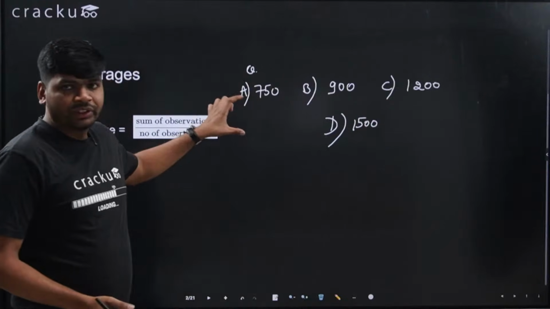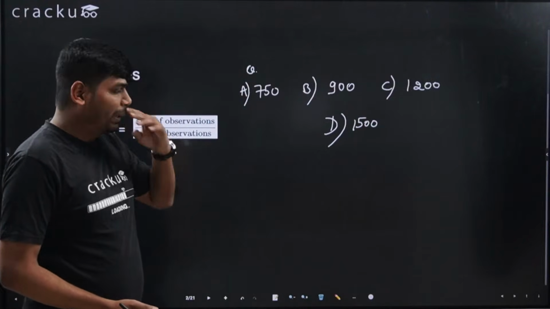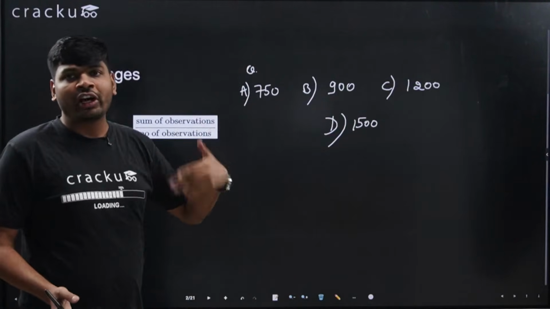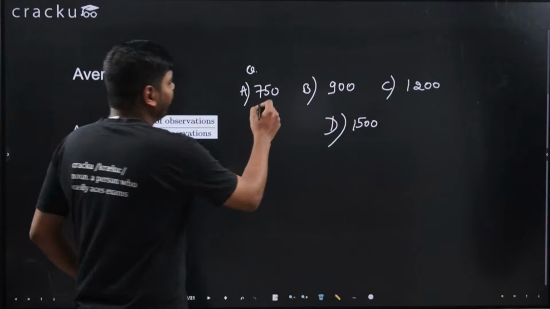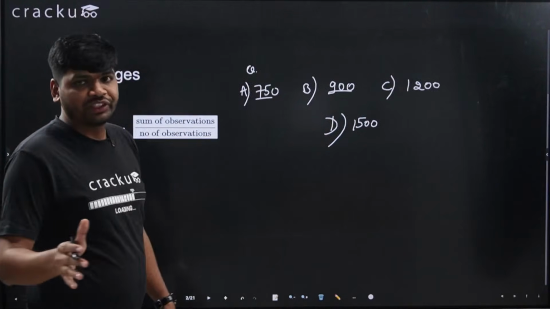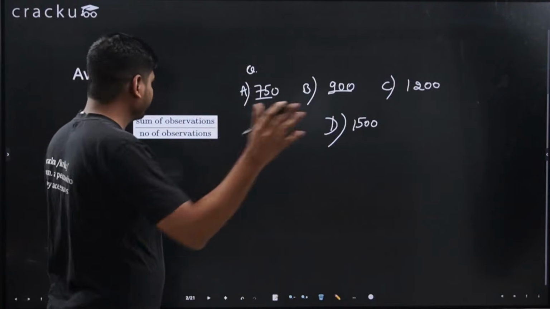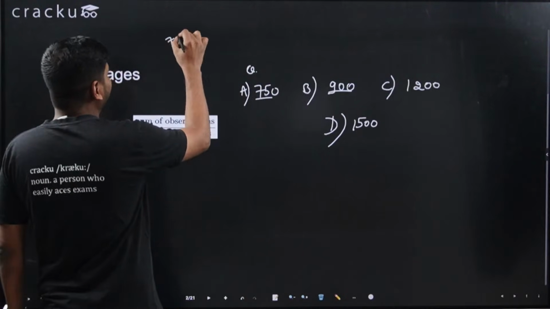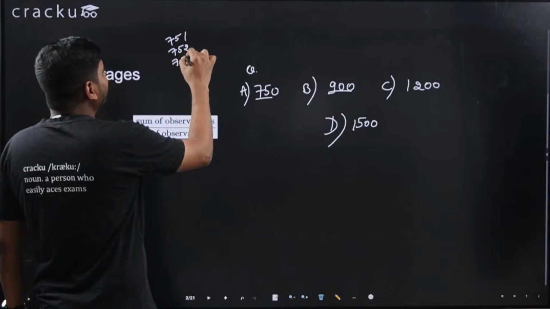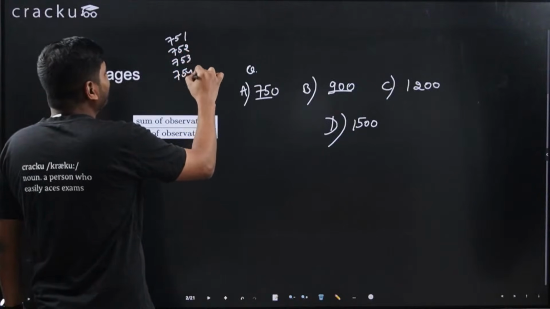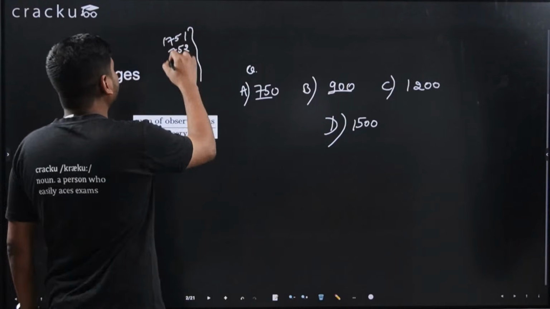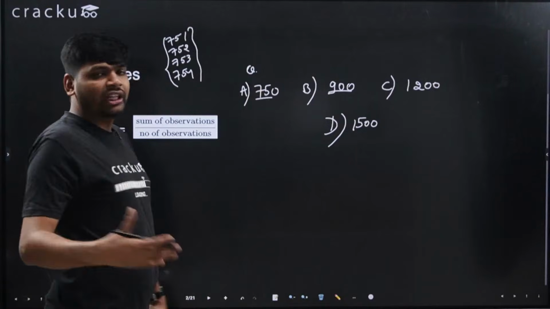When you read the question and look at the options, see if the options are far from each other. Like 750 and 900 have a gap of 150. Even if you take the approximation, it won't matter much. If the options are 751, 752, 753 and 754, you can't take approximation. You have to find the exact answer. In the first type of question you can take the approximation.